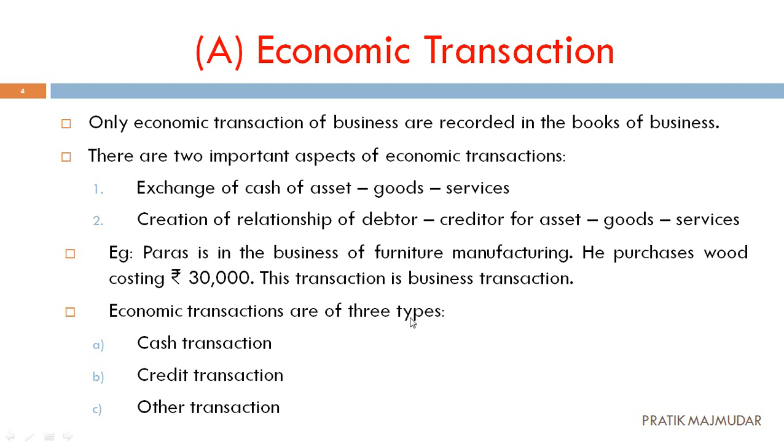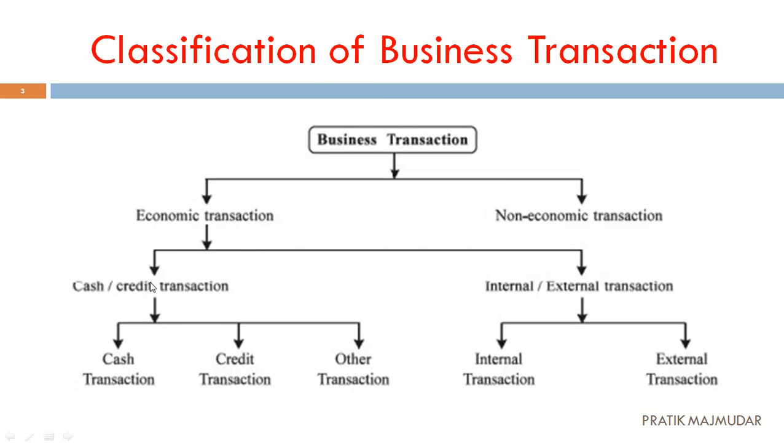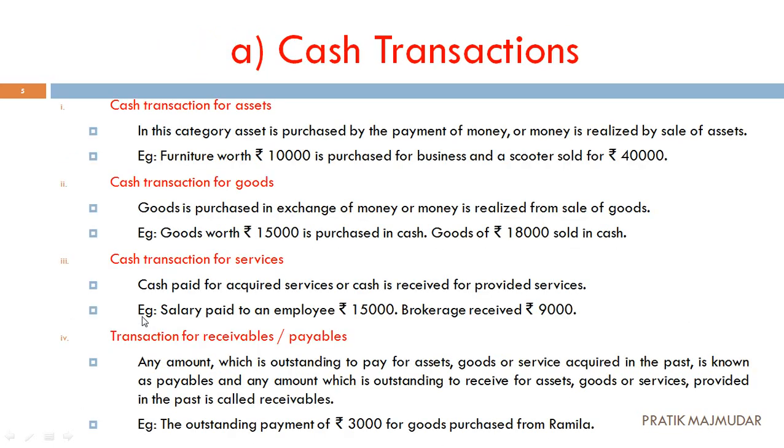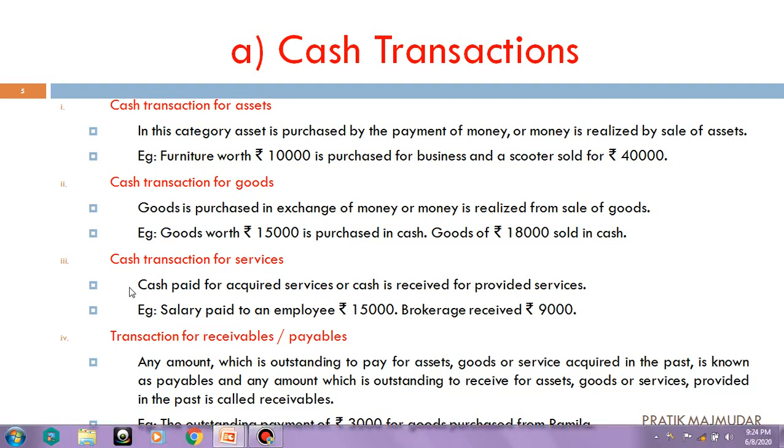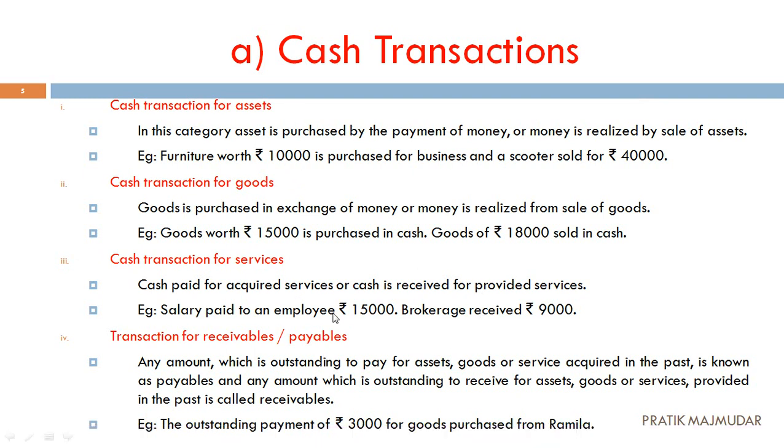Very easy to understand. Next, the economic transactions are divided into three parts: cash transaction, credit transaction, and other transaction, which we already saw in the chart. But let's discuss it in detail. First one is cash transaction. Now what is called a cash transaction? The cash transaction has four different types, whether you are purchasing assets, goods, services, or the receivables or payables. You know the concept of receivable and payable. We have already discussed this in the first chapter.